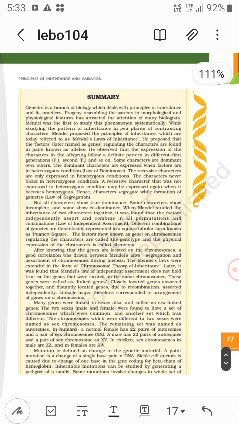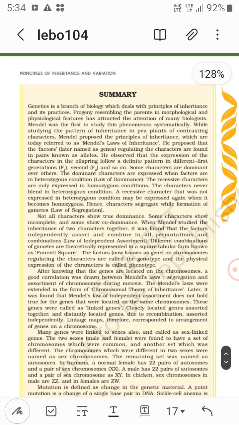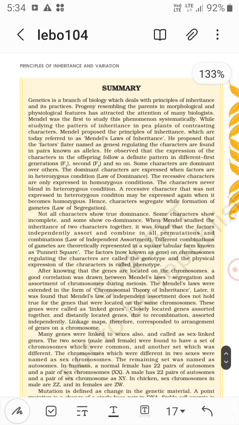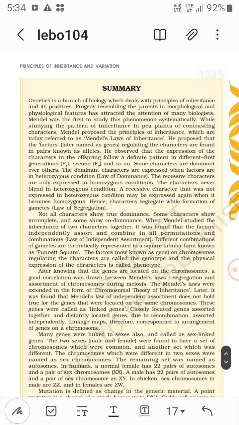Okay, so the summary of genetics: the principle of inheritance and variation. Genetics is a branch of biology which deals with the principles of inheritance and its practices. Progeny resembling the parents in morphological and physiological features has attracted the attention of many biologists. Mendel was the first to study these phenomena systematically.